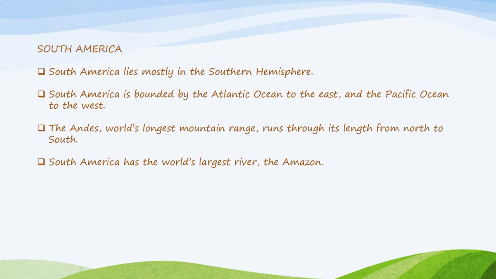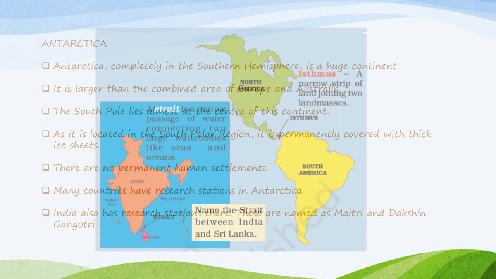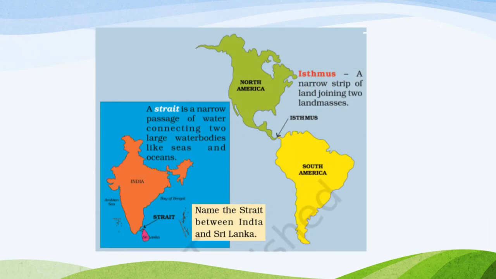Once again, let's see all these facts. Okay, now let's come here. We came to know about the word isthmus. Isthmus of Panama, as we read, connects North America and South America. So what is an isthmus? An isthmus is a narrow strip of land joining two land masses. So this isthmus is joining two land masses, North America and South America. Okay, and then another term that comes here is strait. A strait is a narrow passage of water connecting two large water bodies like seas and oceans.